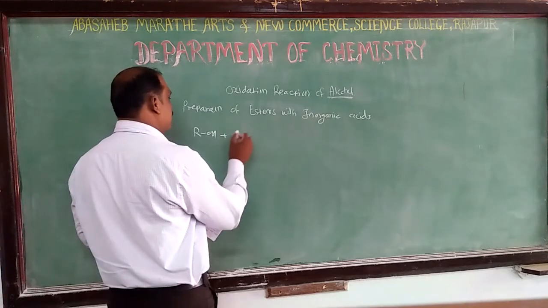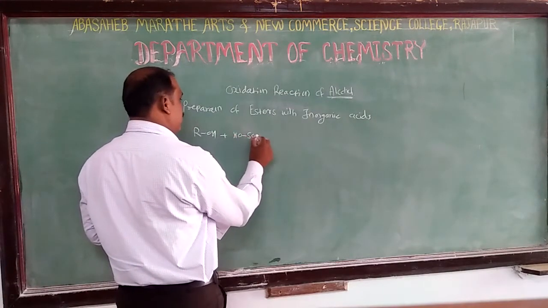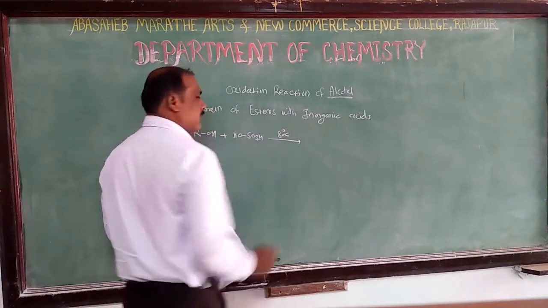Firstly, H2SO4 can be treated with alcohols at 80 degrees centigrade.